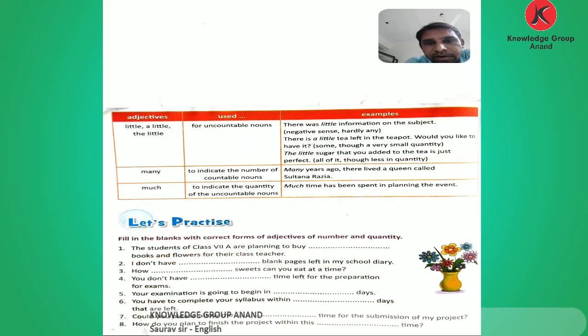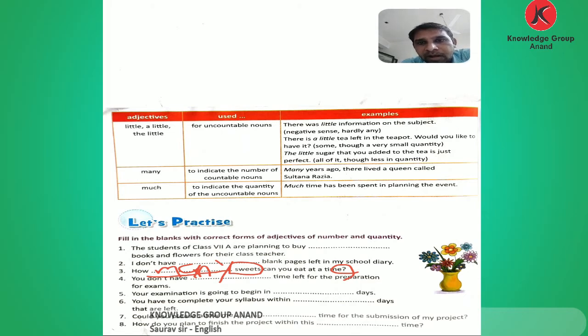Comes to the third. How blank sweets can you eat at a time? After the blank, the countable noun is given, and the question is given at last. So here use many. How many sweets can you eat at a time?